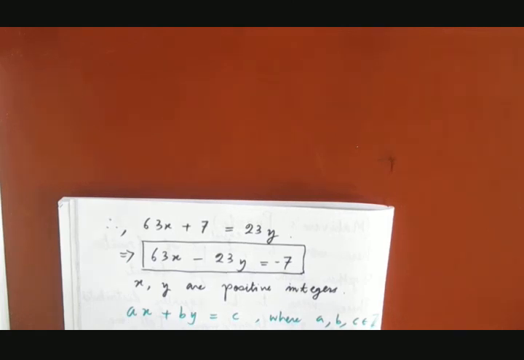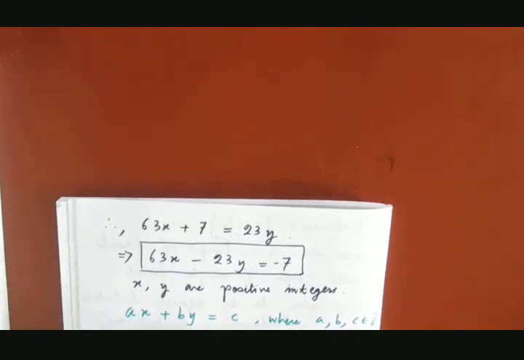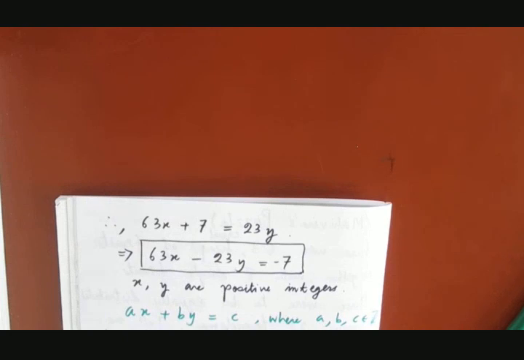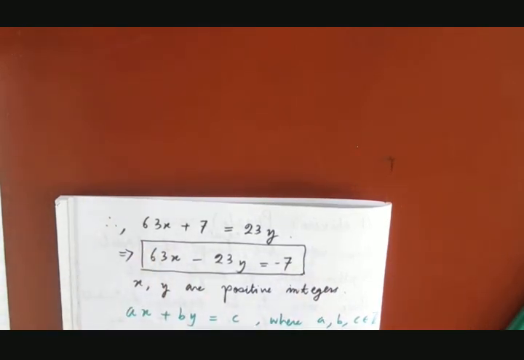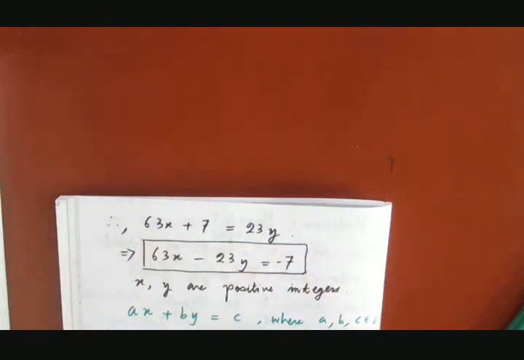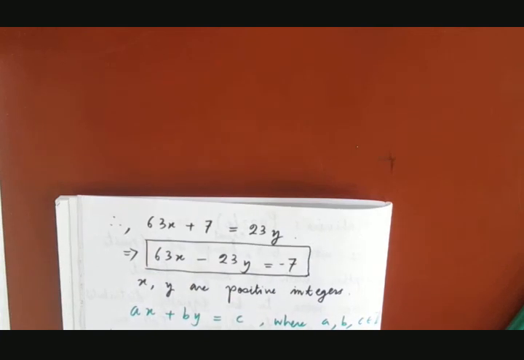Okay, so such an equation of this form ax plus by equals to c, where a, b, c are integers, is called a linear Diophantine equation. So even to solve Mahavira's puzzle, we have to solve a linear Diophantine equation, right?